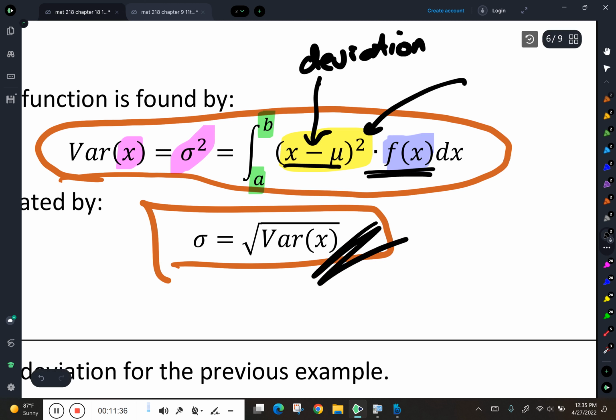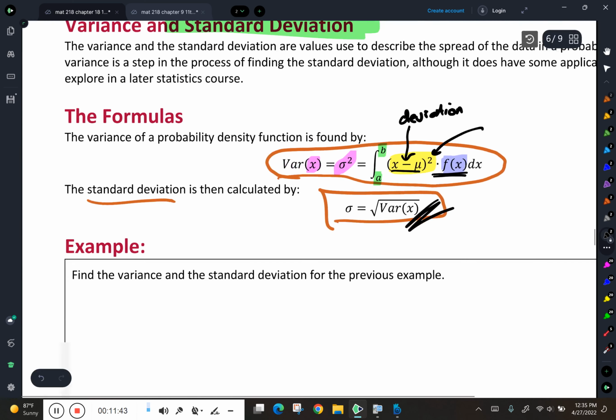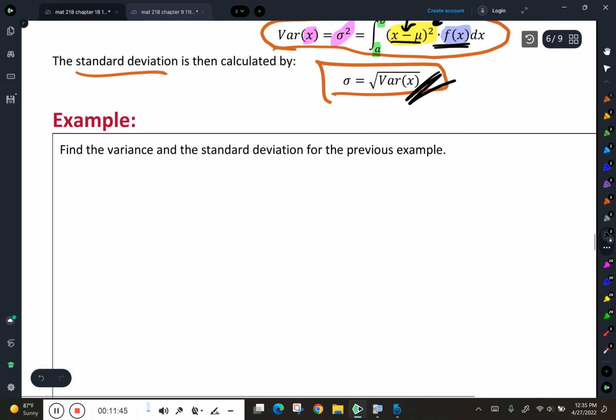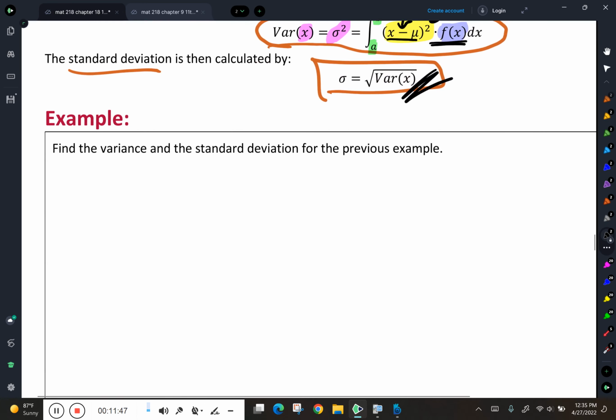And then of course, how do you turn a variance into a standard deviation? Well, you unsquare it or you take its square root. Okay. All right, so what I would like to do is find the variance and the standard deviation for that previous example.